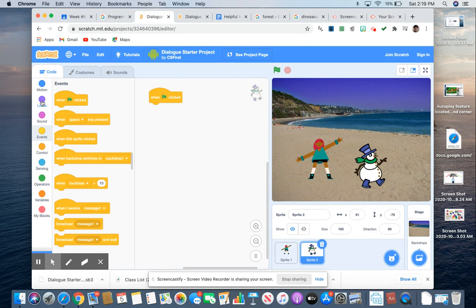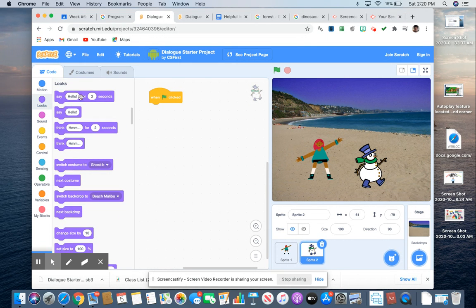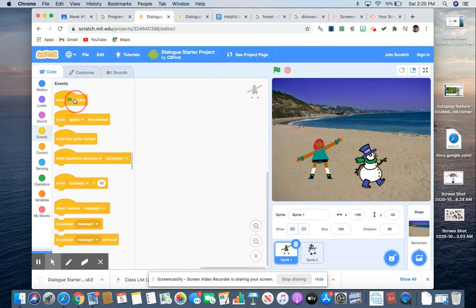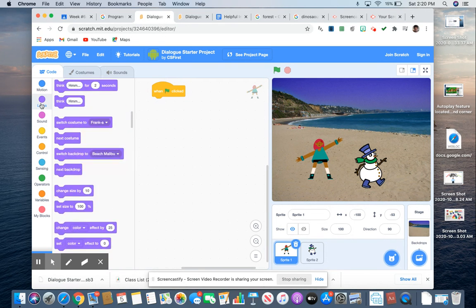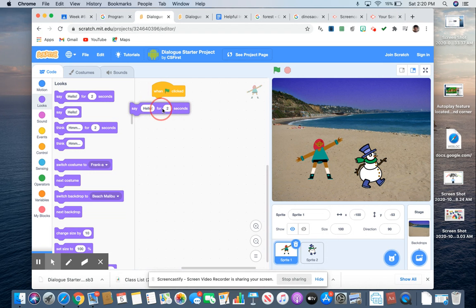If you go to looks, you can get into character dialogue, where characters can say various things. You might have a couple of different things for sprite number 2 to say. Then if you want to go back to the other character, the dancer, you would start this character's work over here. I would go back to events again, go to the flag, and then go to the looks section and get a couple of other sayings as well.